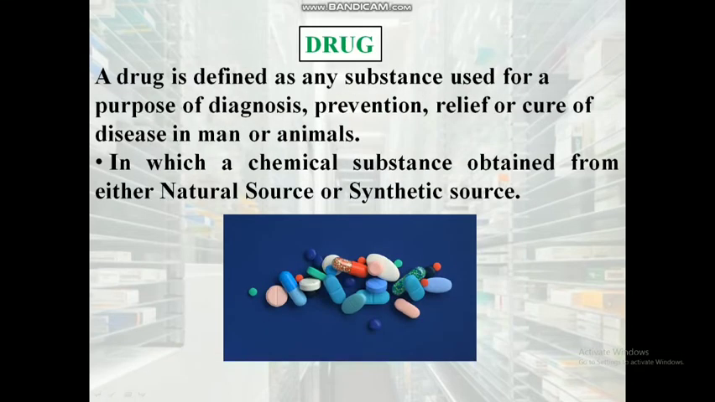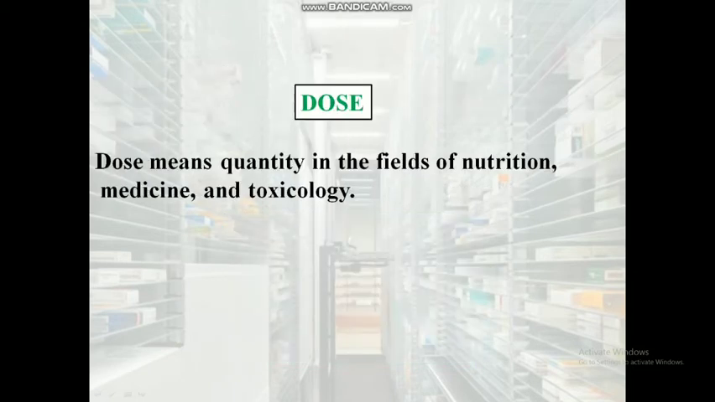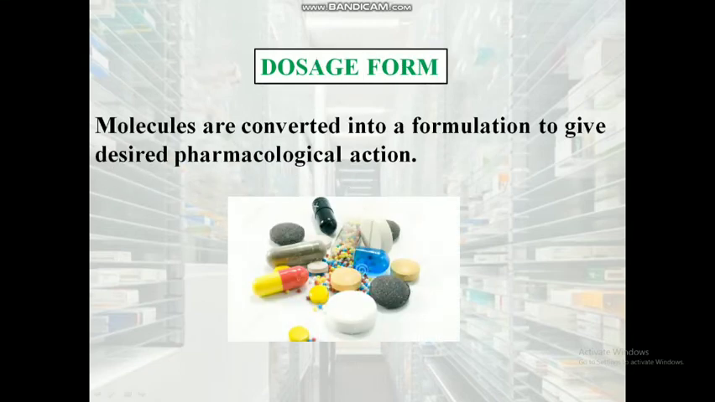Drug. Any substance required to prevent, cure, diagnose, treat and produce prophylactic action for various types of diseases or disorders. It is obtained from either natural sources or synthetic sources. Dose. Quantity of drug that produces pharmacological or therapeutic action. Dosage form. Drug molecules are delivered to sites of action within the body. Need for dosage forms. Dosage forms are useful for protection, for example coated tablets protect from gastric juice, and for masking taste and odors in tablets.